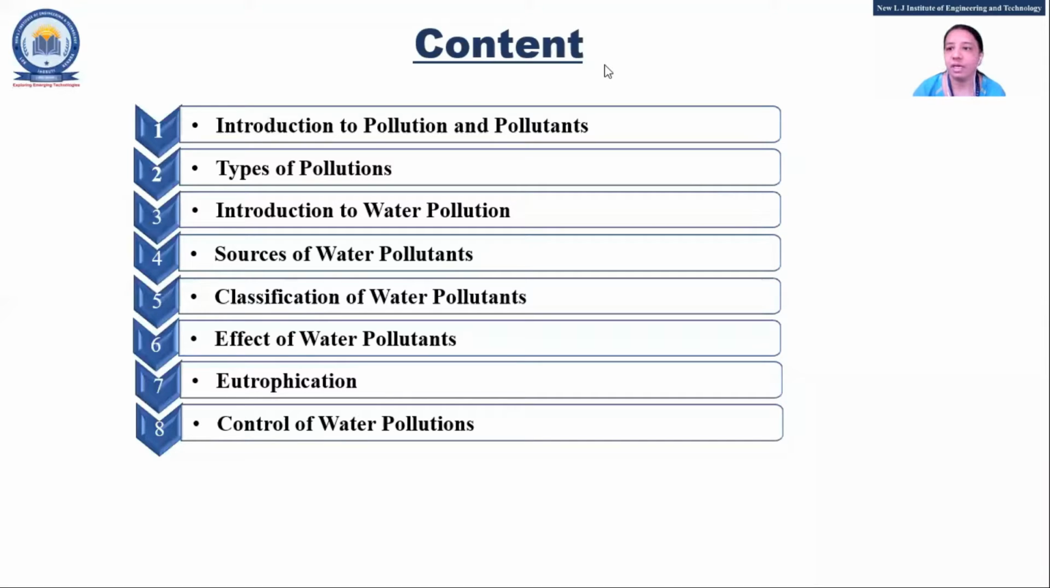So can anyone tell me what is pollution? Number 113. What is pollution? Quickly unmute. What is pollution?